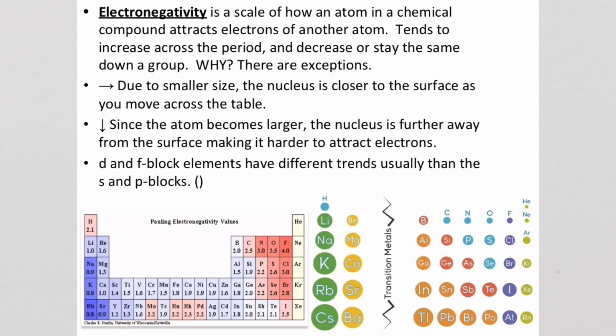Let's take a look at our second to last trend, electronegativity. Now, electronegativity is just a scale. Just like a 4-star restaurant, 4 doesn't mean anything technically. It does mean the best in that case.